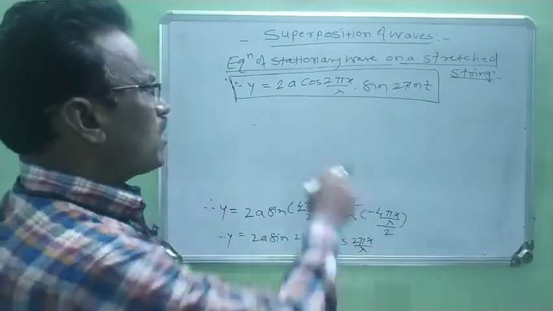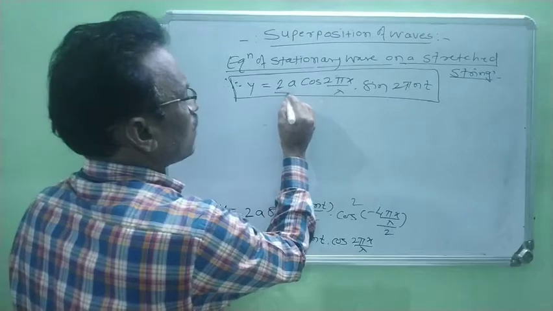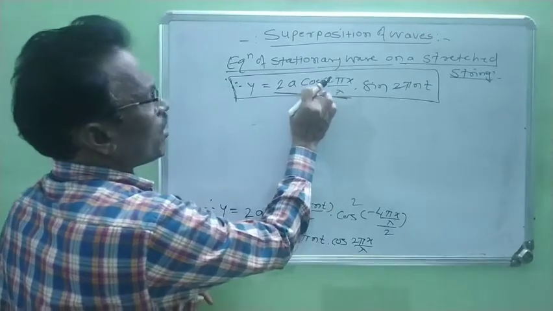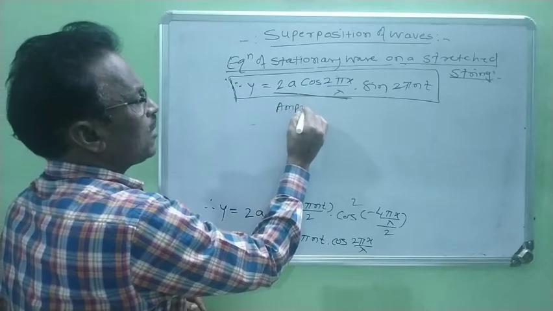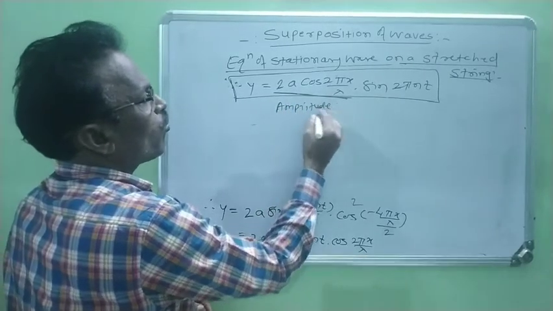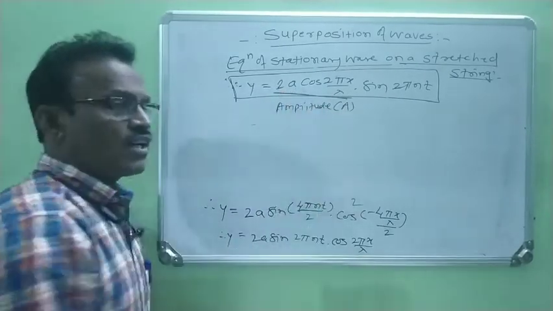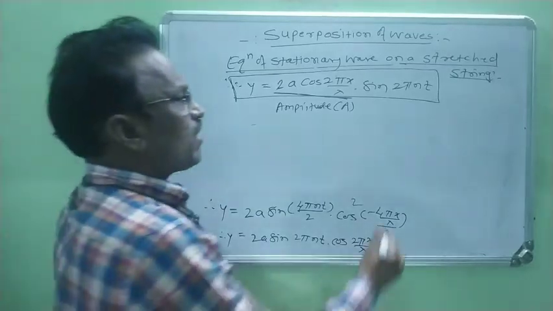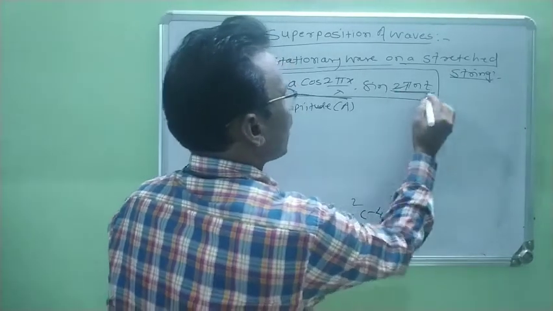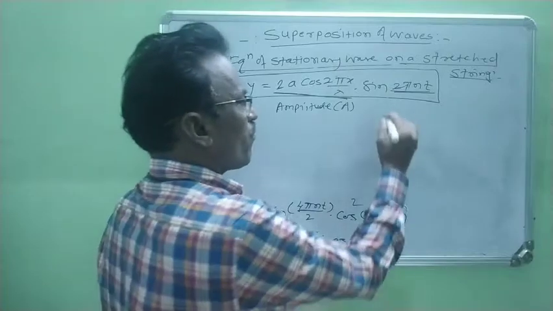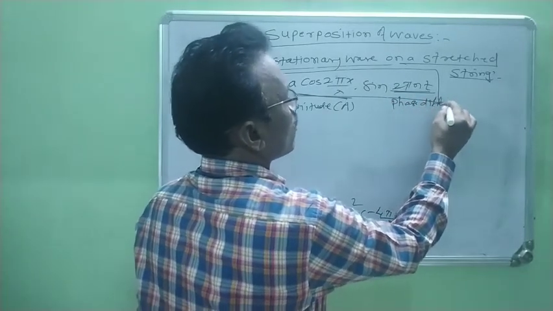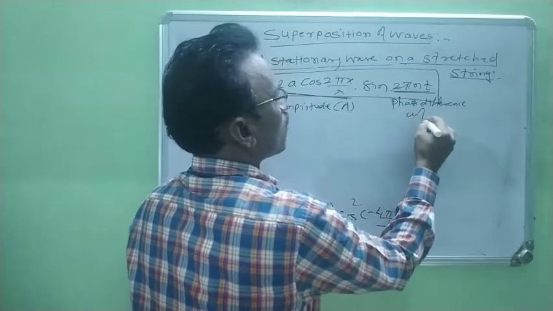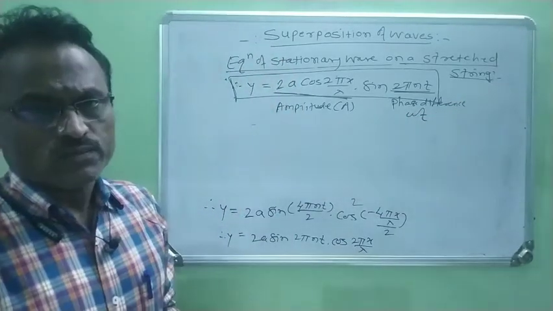But in this equation we observe that this term 2a cos of 2πx/λ is nothing but the amplitude of the wave, and it is denoted by capital A. And this term 2πnt is nothing but the phase of the wave, and it is denoted by omega t.